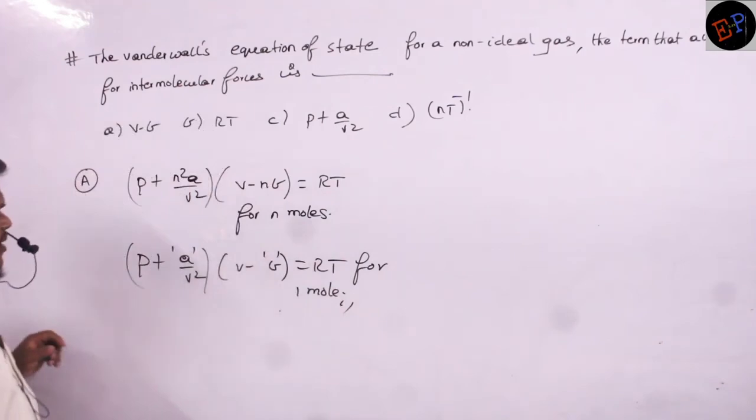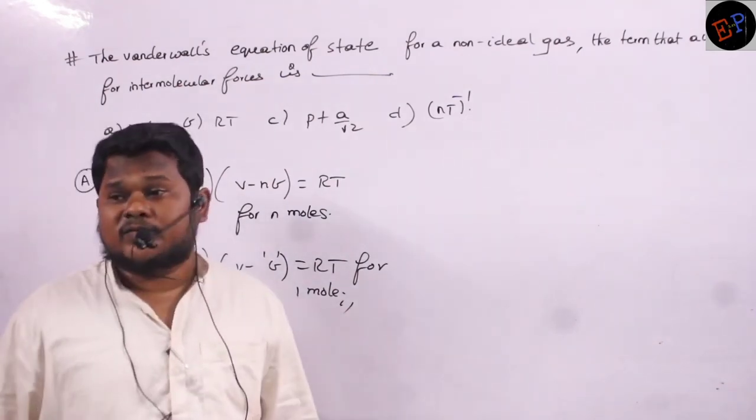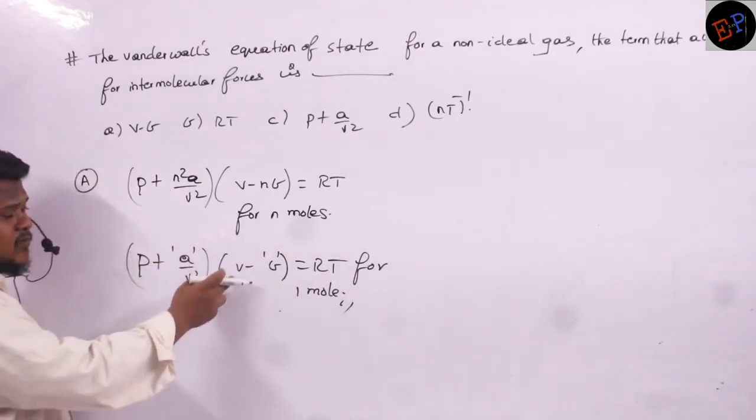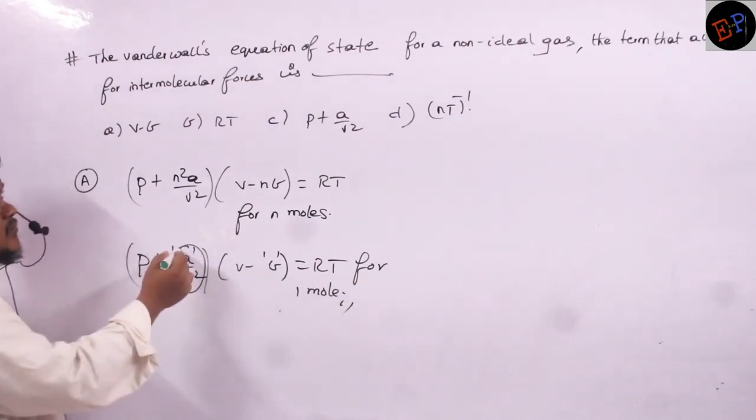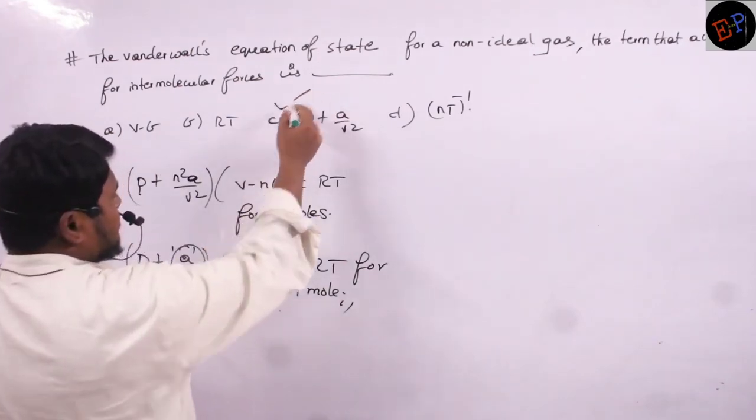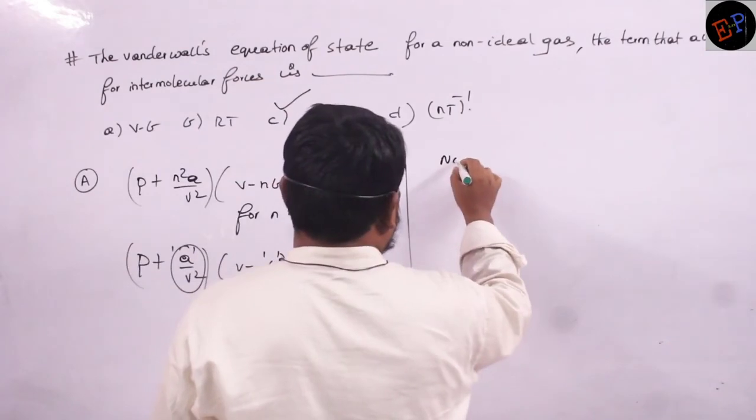Are you able to understand? Because of the attractive forces, the net pressure of the gas on the container reduces. So because of intermolecular forces, what is changing? Volume is not changing, pressure is changing. So this is the correction term that accounts for intermolecular forces. So this is our answer. Understood? If you forget, make a note here.